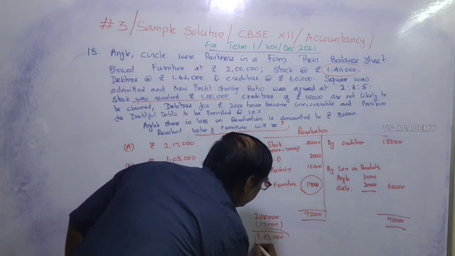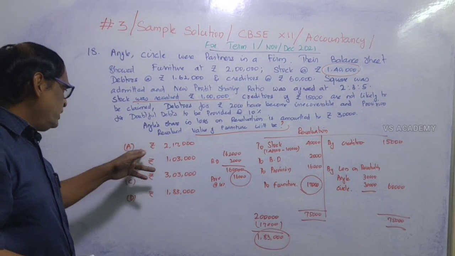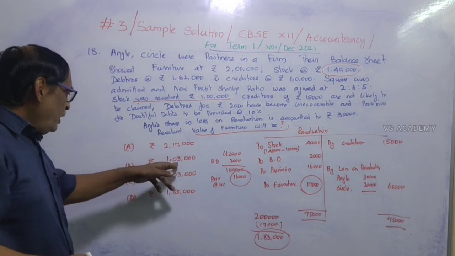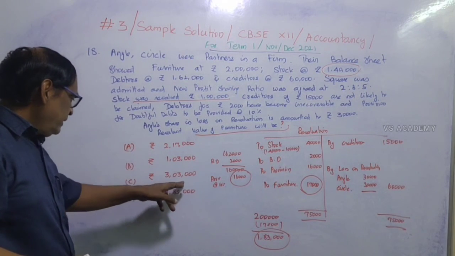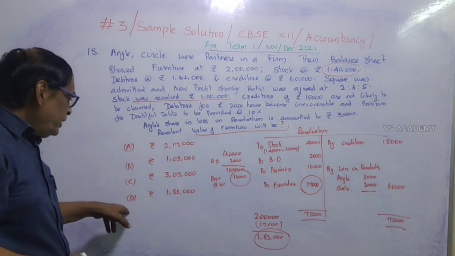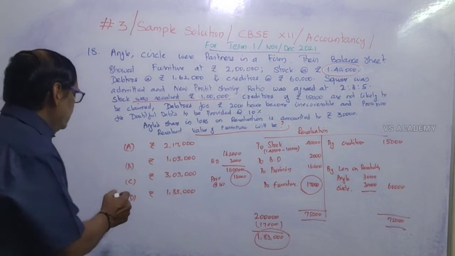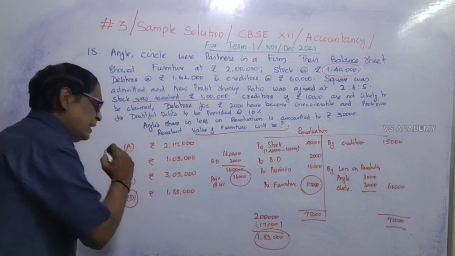It is the correct answer. So four answers are given. 2,17,000 in A is not a correct answer. 1,03,000 is not a correct answer. 3,03,000 is not a correct answer. The correct answer is given in D. So D is the correct answer. The answer should be 1,83,000. So answer D is the correct answer. Understand?